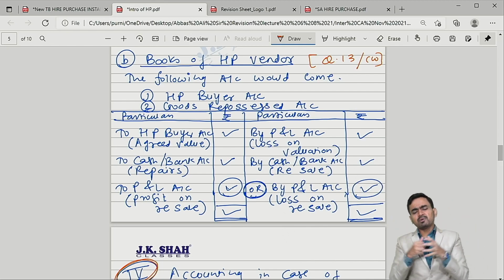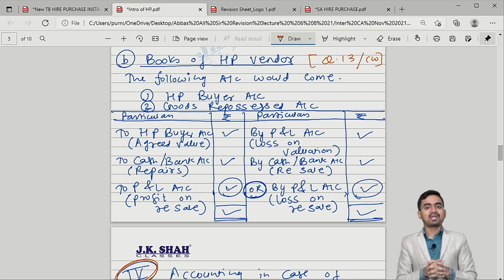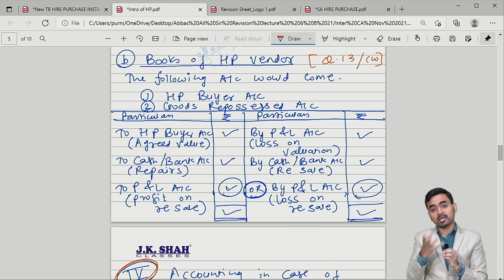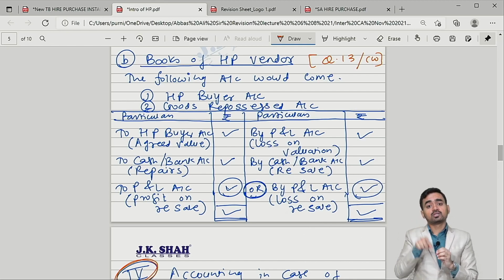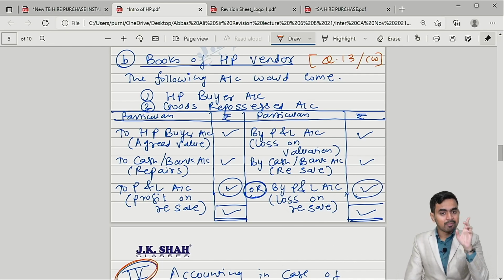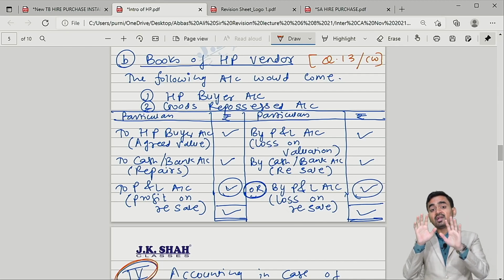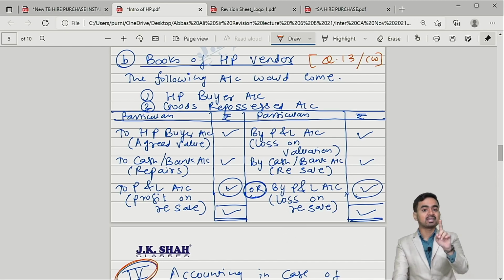Now when you repossess, the goods were in defective condition and hence you have incurred some repair expense. When you incur the repair expense, can I say the value of goods will increase? So the journal entry would be goods account debit, to cash goes out. See on the credit side you will find by cash bank repairs. Correct. So the fair value is 80. Let's take an example, 10 rupees is the repair expense. So 80 plus 10, 90 rupees.